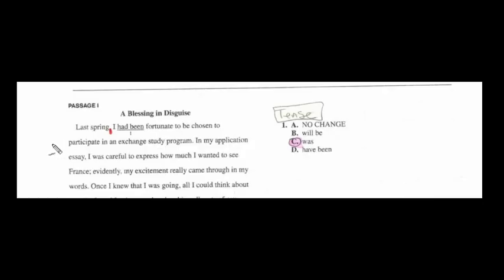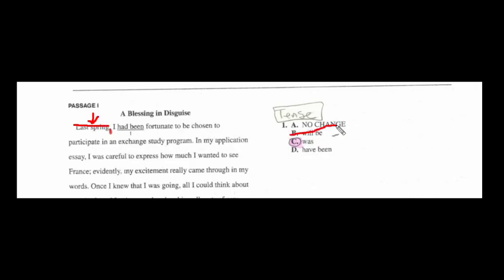Problem number 1, you're going to notice there's a comma here. I traced that in. That's a dependent clause. We could prune that off, make the sentence a little bit shorter. And then it says, I blank, fortunate to be chosen to participate in an exchange study program. All right, this is known as the tense rule. What we want to do is match the sentence tense here, which is last spring, so that's past tense.